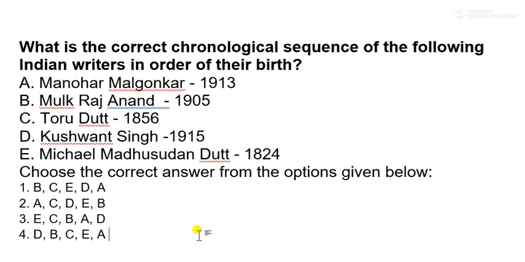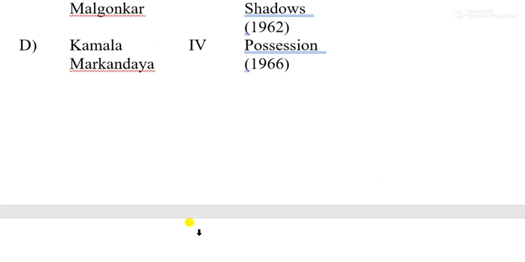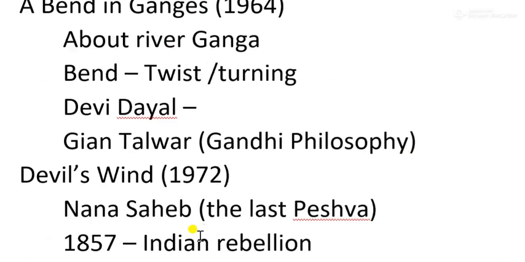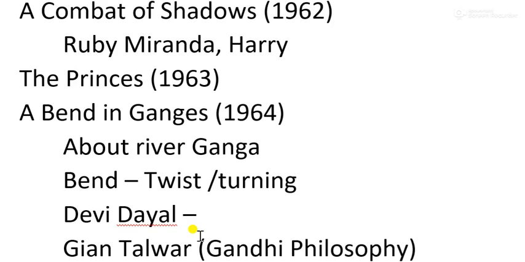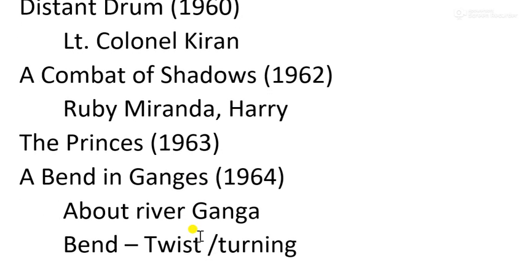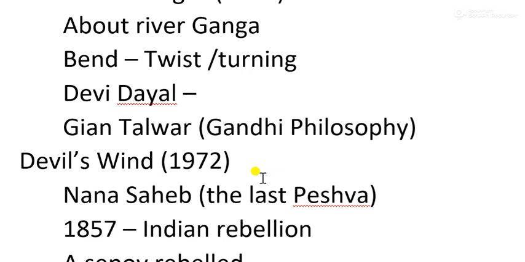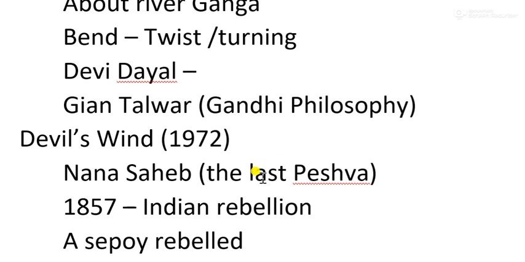So that is all about Manohar Malgonkar. Not a very important writer. Just remember two or three important names: Abandoned Ganges, Distant Drum, Combat of Shadows, and one question was there from Devil's Wind.